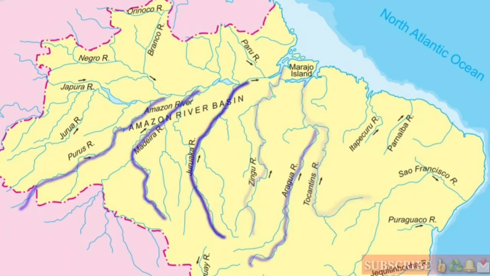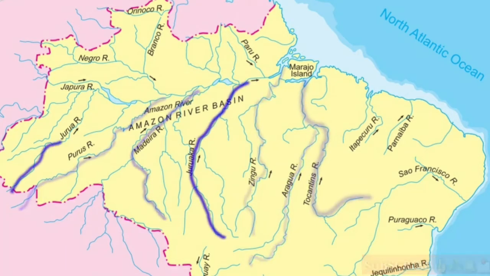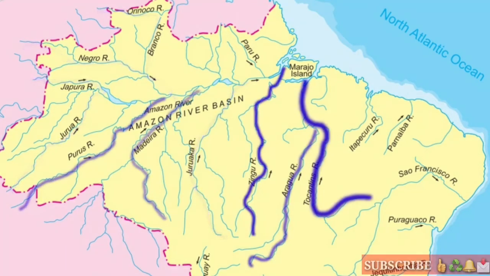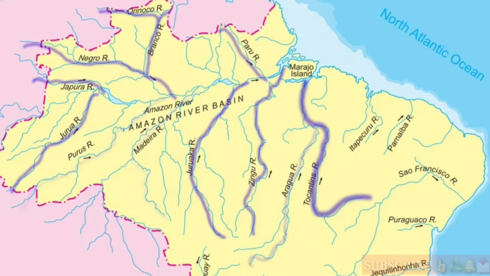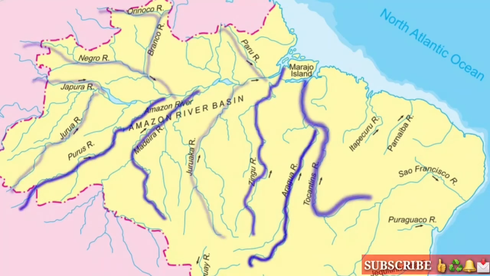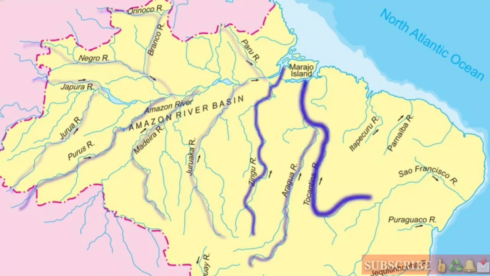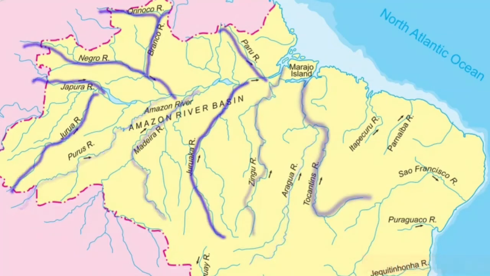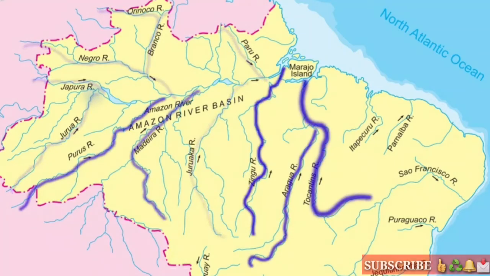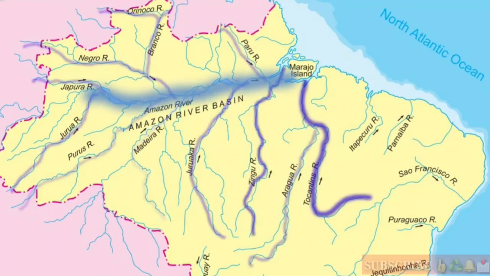Now on the west region of Brazil, we see Purus river, Juruá river, Japurá river and Negro river. Students, on the northern side of Brazil, we can see Orinoco river, Branco river, Paru river. Students, all these rivers meet the Amazon river basin.